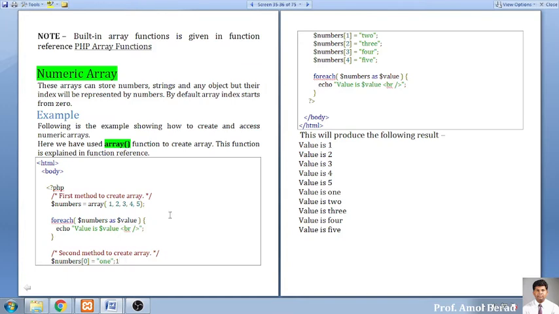So in two ways we can assign the values, and we can also fetch those values using the foreach statement or a simple for loop. The choice will be yours: either retrieve it using the foreach loop, or you can use your regular for loop. This can be done for a numeric array. As far as the numeric array is concerned, you can use a for loop and you can use foreach also. The two types of loop can be used to retrieve it.